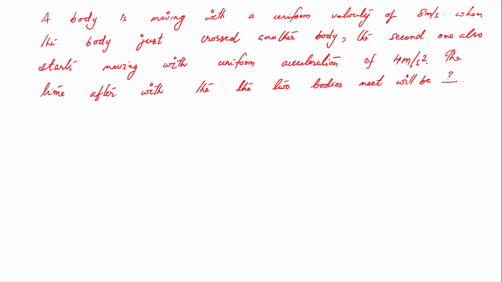Okay, the next problem. A body is moving with a uniform velocity of 8 meter per second. So it has no acceleration. It is moving with a constant velocity. When the body just crossed another body, the second one starts moving with a uniform acceleration. So it starts from 0 meter per second, then accelerates at a constant rate. What is the time after which the two bodies will meet again? So our object is traveling with a velocity of 8 meter per second.